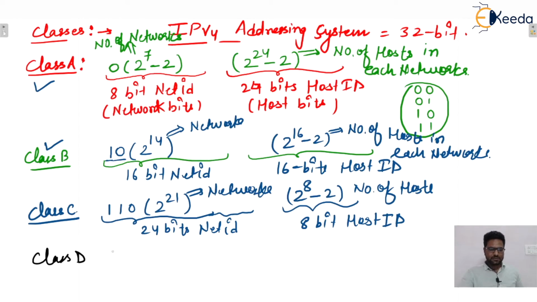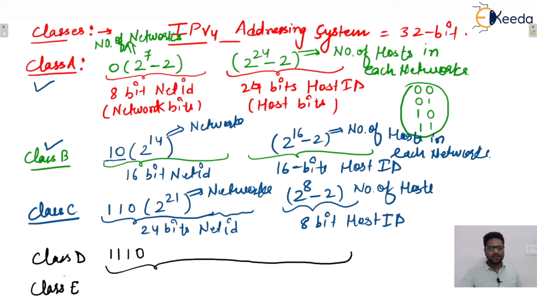In class D, there is no network ID, no host ID. The complete IP address belongs to class D, if the starting 4 bits are 1110. So this is class D, and it is used for multicasting purposes. We'll see that later. And next one is class E, that is reserved for future use. In this, only 4 bits are fixed in the extreme left, that is all 4 are 1.